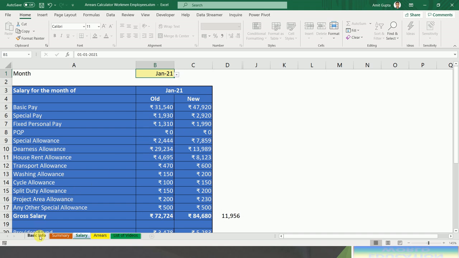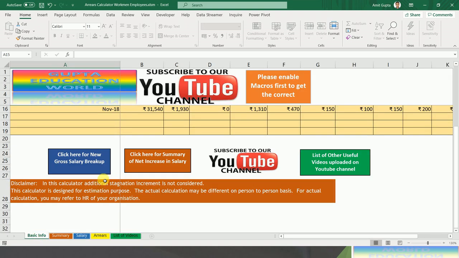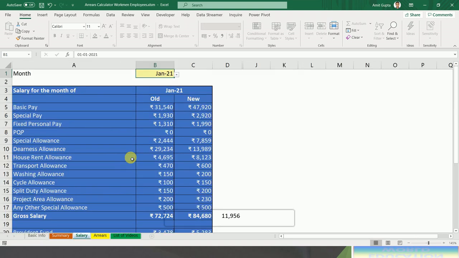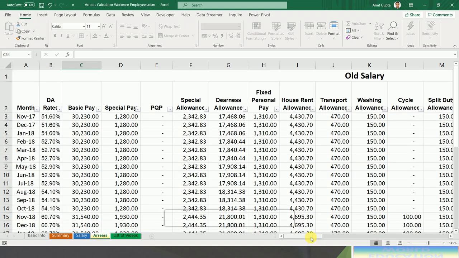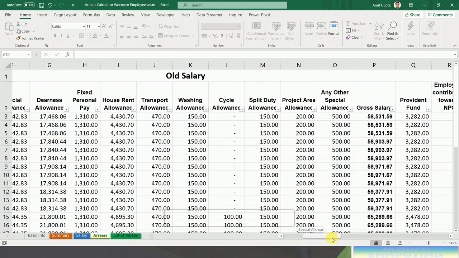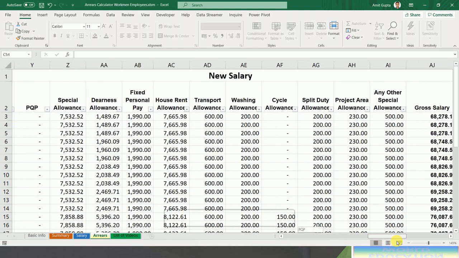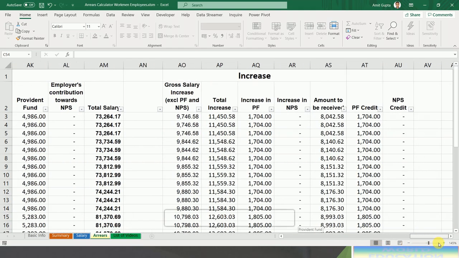Now suppose you want to see the month wise breakup of arrears, so you can find that in this tab, arrears. This is the tab in which you can find the month wise old salary versus new salary and the net increase per month.